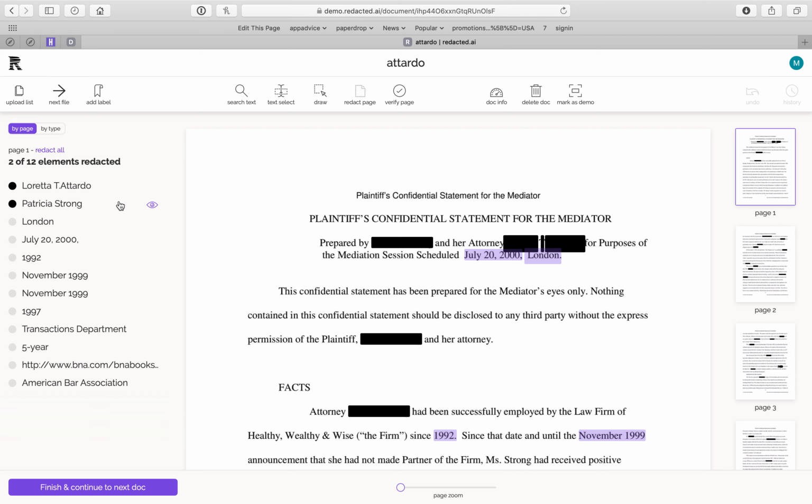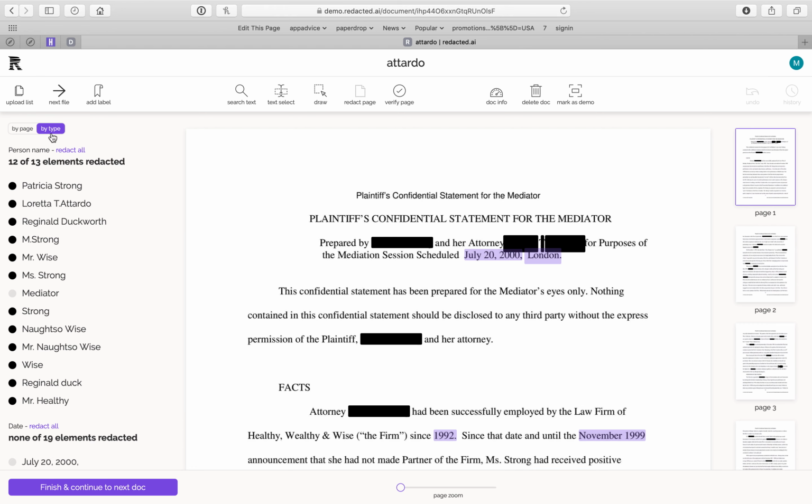Over here in the left panel, we have another quick way to glance over everything to make sure everything looks correct. And you can choose to do it by page or by type. By type is just like what we did before, so it shows you all the names, and I can go through and redact and unredact them. Or I can look by page.